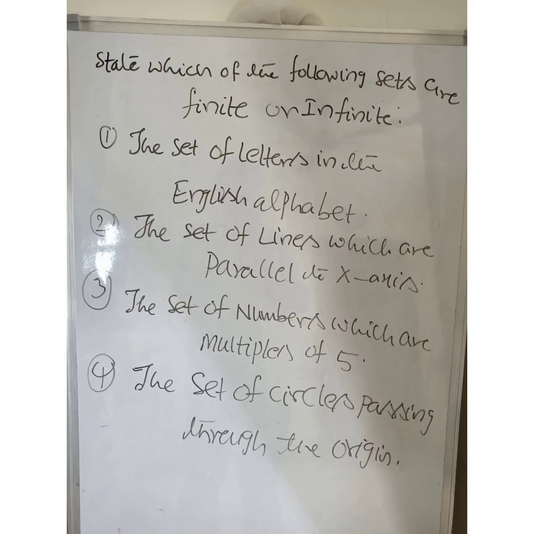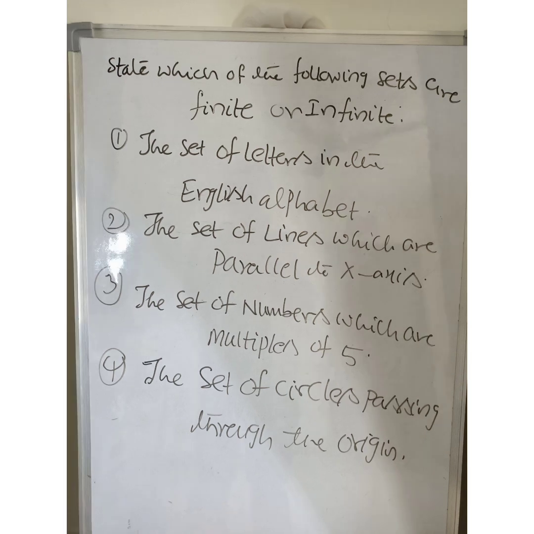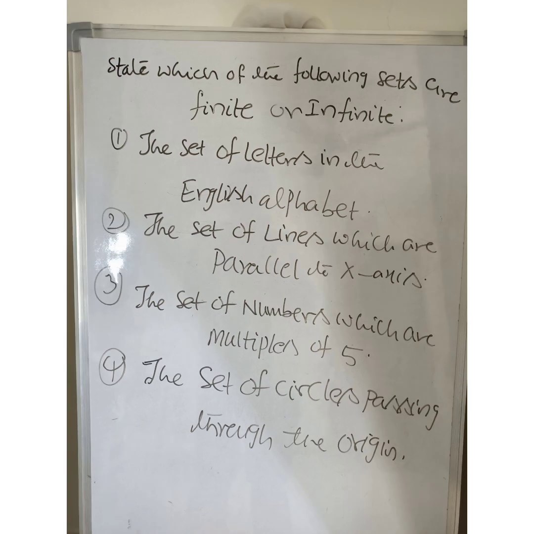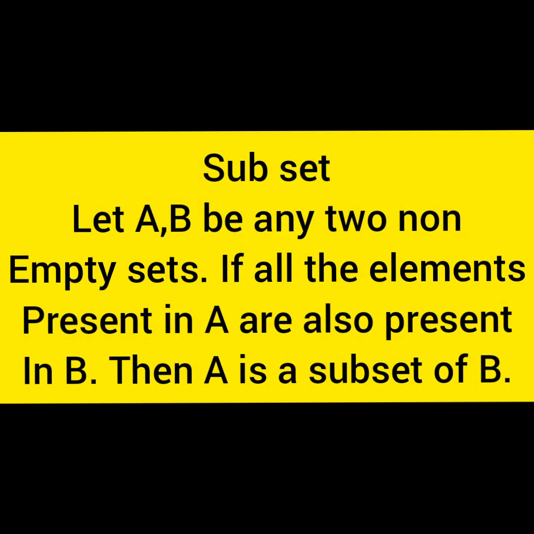State which of the following sets are finite or infinite. The set of elements in the English alphabet. There are 26 English alphabets which can be counted, therefore it is a finite set. Here it can be observed that 2, 3 and 4 are infinite sets. The set of lines parallel to x-axis is an infinite set. The set of numbers which are multiples of 5 is also an infinite set.